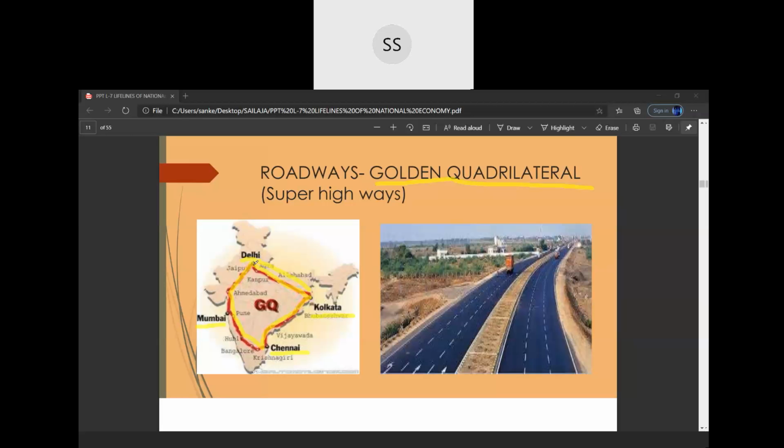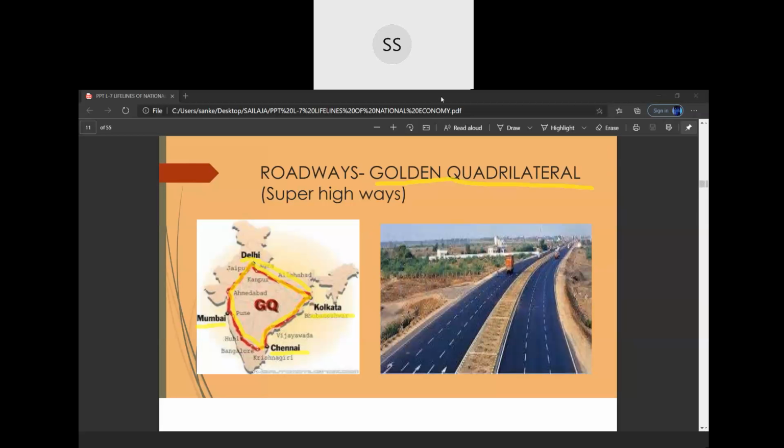Golden because the largest amount of trade takes place through this road, because it is connecting the four important metropolitan cities: Delhi to Mumbai, Mumbai to Chennai, Chennai to Kolkata, Kolkata to Delhi. So it is called the Golden Quadrilateral Super Highway. I think I'm very, very clear with this road, Golden Quadrilateral, children.